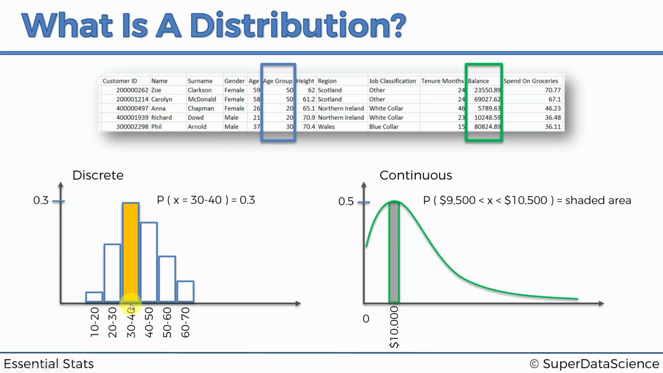If you have a discrete distribution, it's very simple. You just pick the bucket that you're interested in and look at the probability. In terms of a continuous distribution, it's a bit more complex. You need to find the value you're looking for. You can't just find the probability of one value, because in the world of continuous variables, the probability of one value is always going to be 0. You can only find probabilities of ranges. So the probability of a range is going to be the shaded area under the curve.